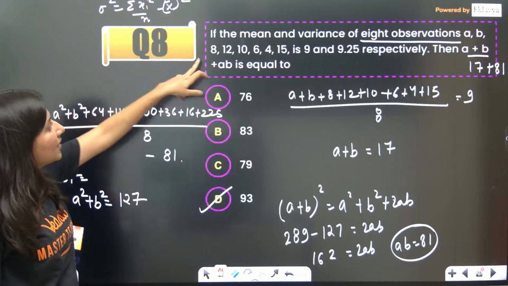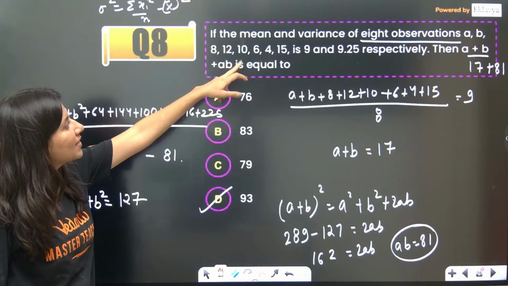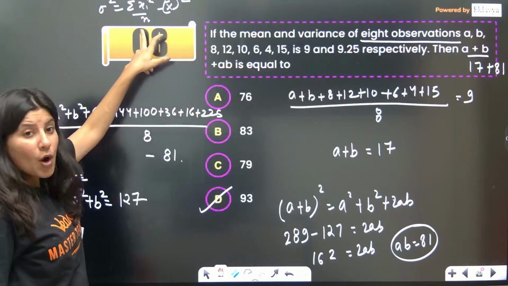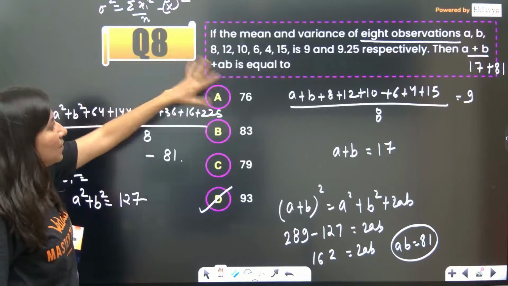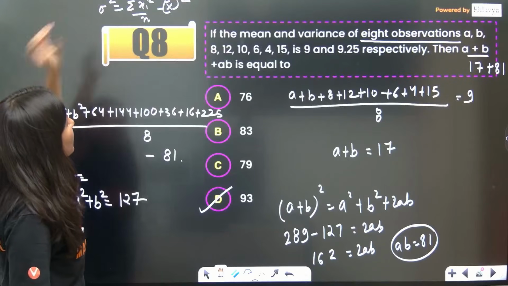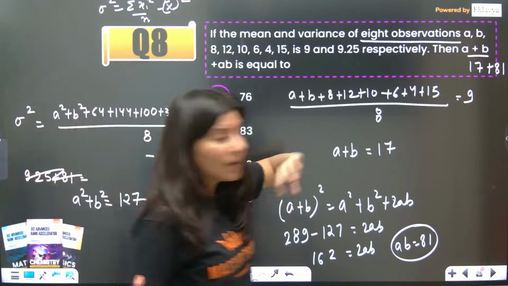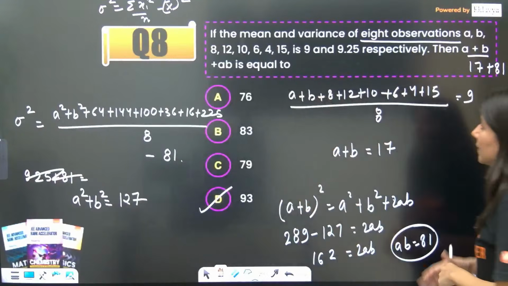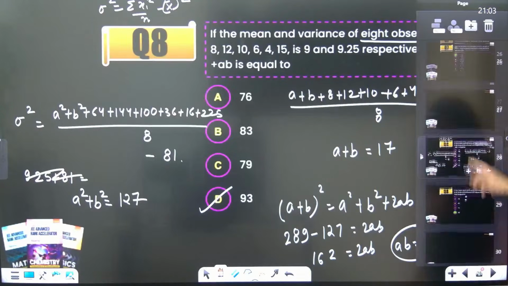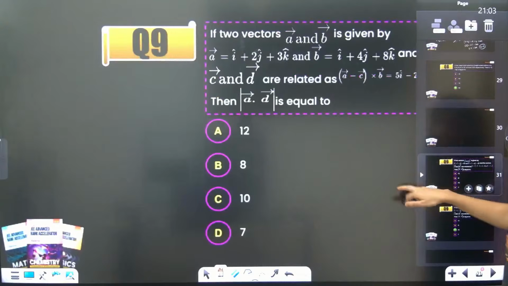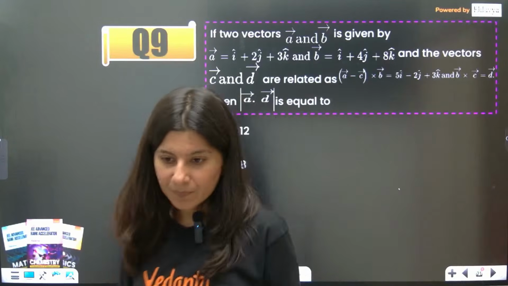So a square plus b square plus 8 square, 12 square, 10 square, 6 square, 4 square, 15 square upon 8 observations, minus the mean you already have. So a square plus b square you get from here, and from the mean you get a plus b, and you will get the correct answer. I am just skipping the calculation part and moving on to the next problem.